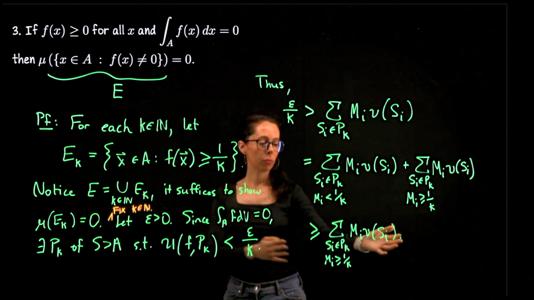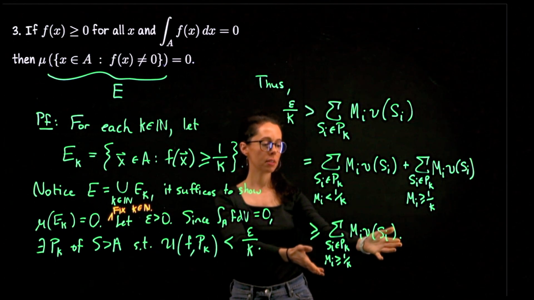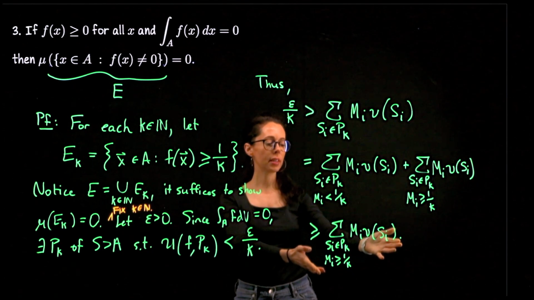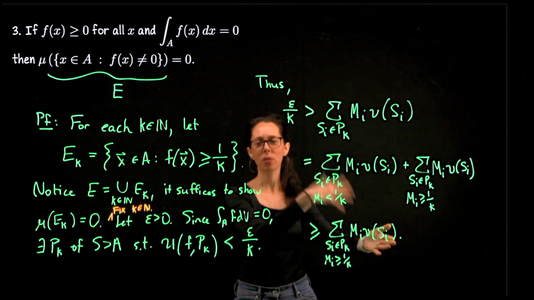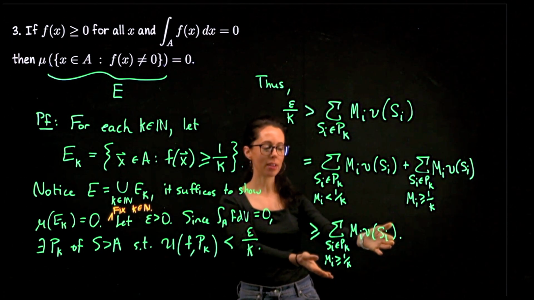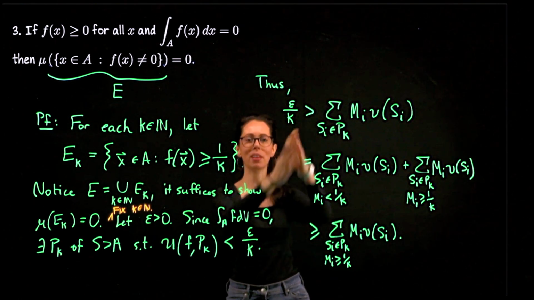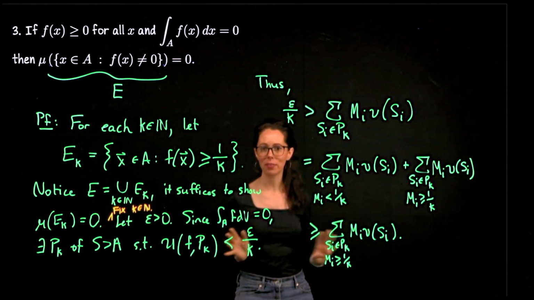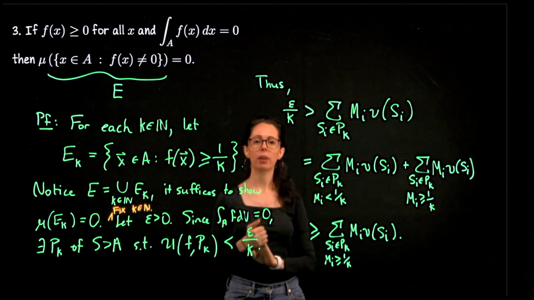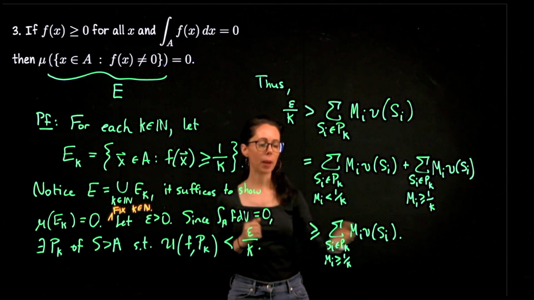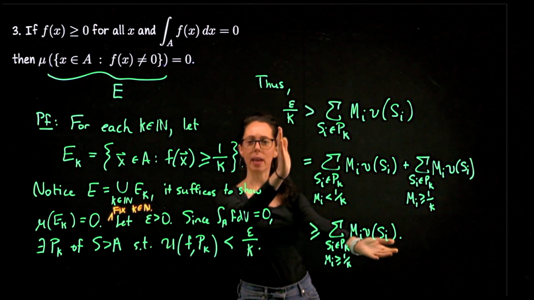Now, we are going to take this in just a moment and use it to work out what the sum of the volumes is bounded above by. It's going to be epsilon, but we'll be able to pass through this collection to this bound epsilon over k in a way which is cleaning up all of the issues that we ran into a moment ago. Let me have you digest this for a moment, then I will come back, erase all this, and we will wrap up the proof, given that we've established this bound.